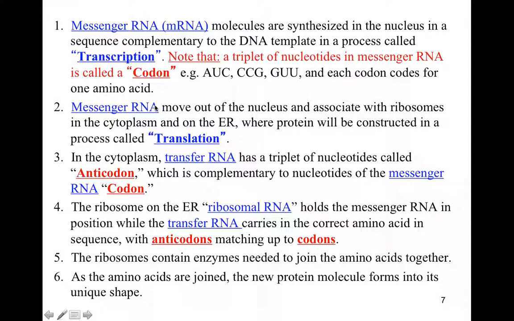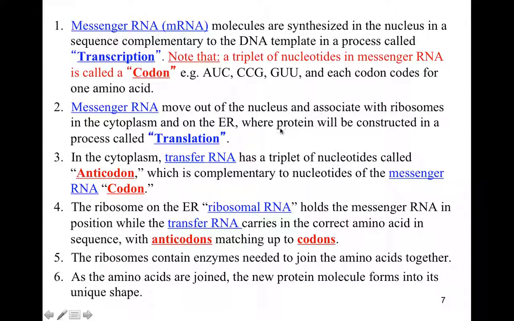And this is basically what I was going over. Messenger RNA is made inside the nucleus as a complementary sequence to the DNA, which is a template, and this is called transcription. The codon is a triplet of nucleotides in the messenger RNA, so each 3 represent 1 amino acid. Messenger RNA leaves the nucleus and associates with ribosomes in the cytoplasm or on the ER, where protein synthesis takes place, called translation.